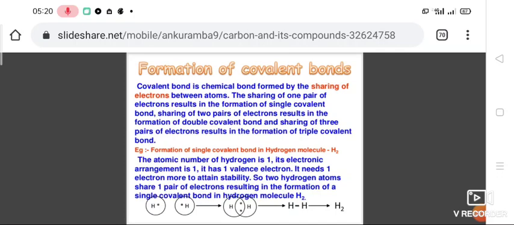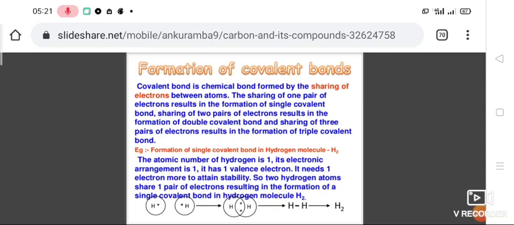What is a covalent bond? An ionic bond is formed by losing or gaining of electrons between atoms. When two nonmetals combine together by sharing of electrons, covalent bonds are formed. On the basis of the number of electrons shared between the bonded atoms during covalent bond formation, the covalent bond can be of 3 types. First one, single covalent bond. If two bonded atoms share one electron each, then a single covalent bond is formed.